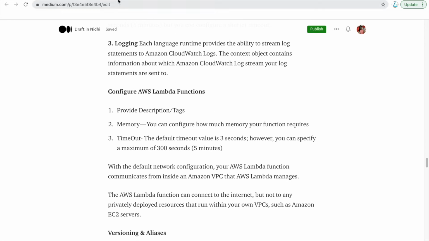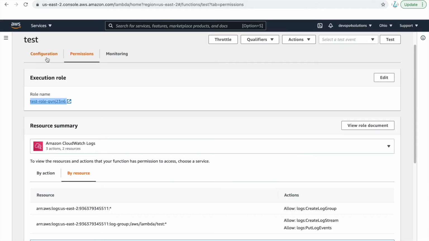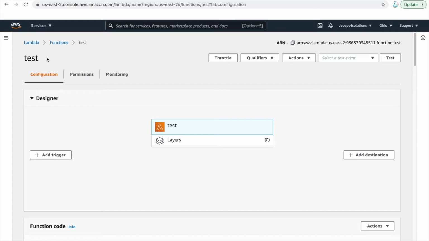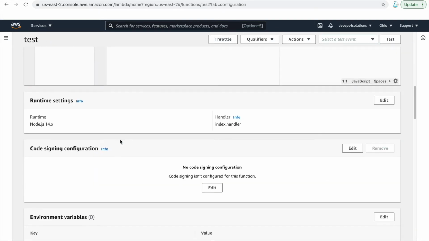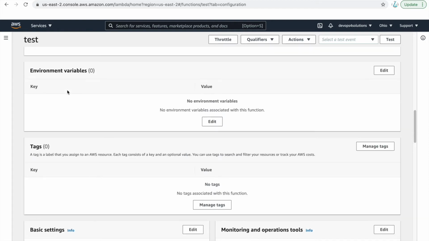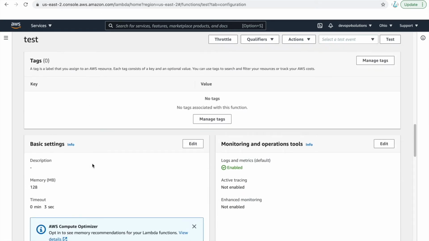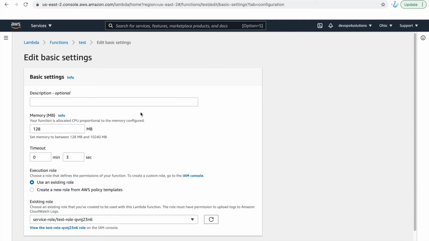You can configure your AWS Lambda function also. Here you can see, once you have created the function, you can do all the configuration settings, like you can add the environment variables if there are any, basic settings, the memory. Each function consumes different amounts of memory according to your function, so you can specify that also.